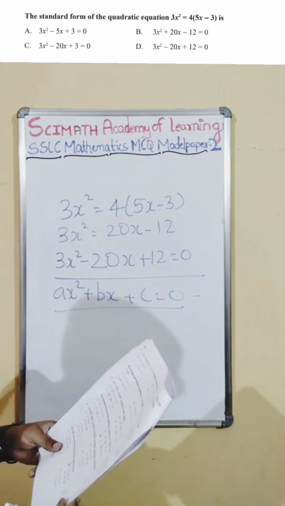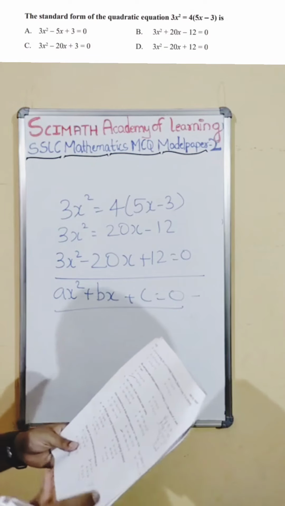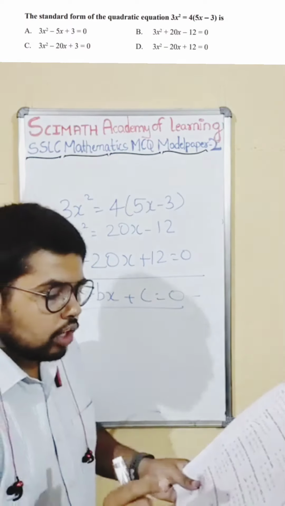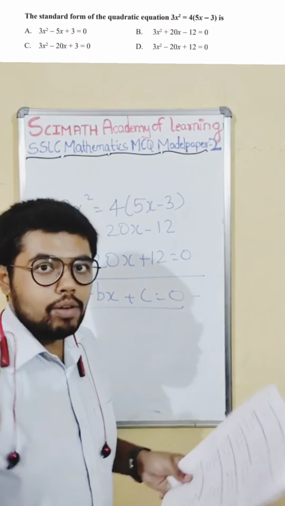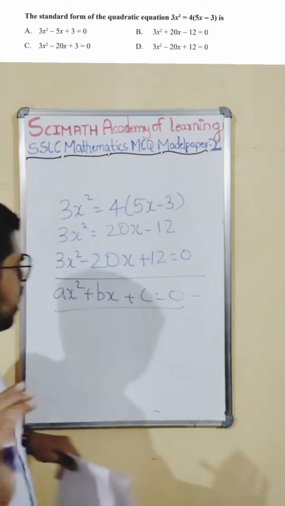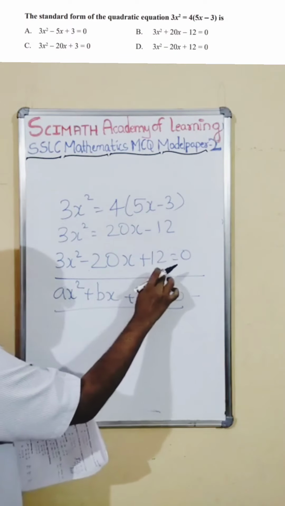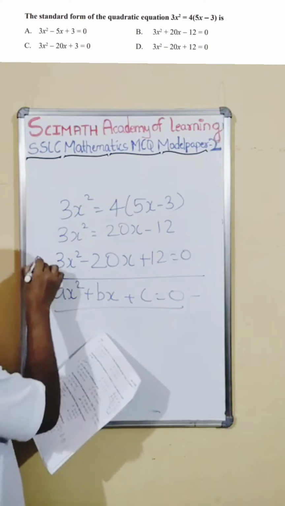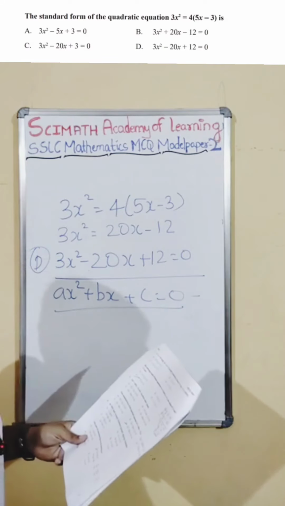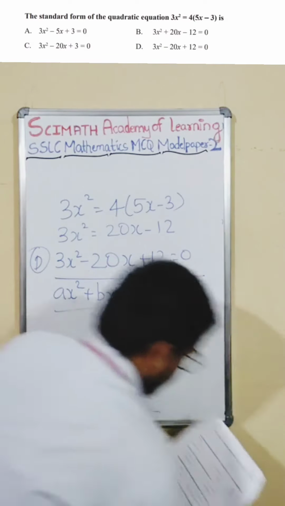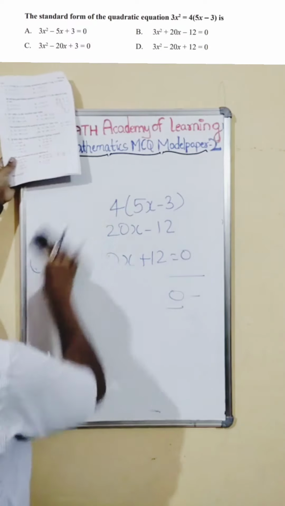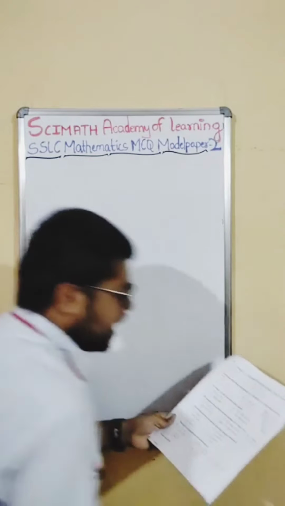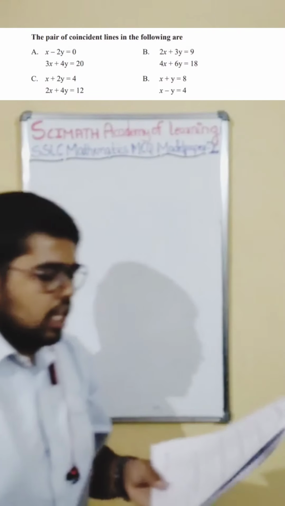So which option does this satisfy? If you see the options given here, option D will satisfy this one. So be very careful, because what they do is everything looks similar, and the signs will be changed in the options. See where this answer is, and mark it in the OMR sheet. So option D is the right answer for the third question. Let us quickly go to the next question. The next question is: the pair of coincident lines in the following are.